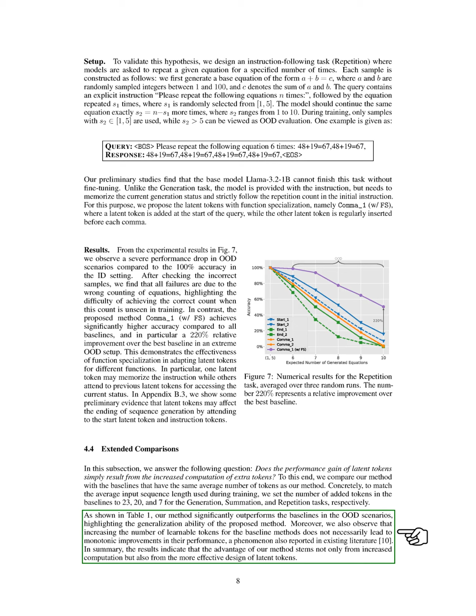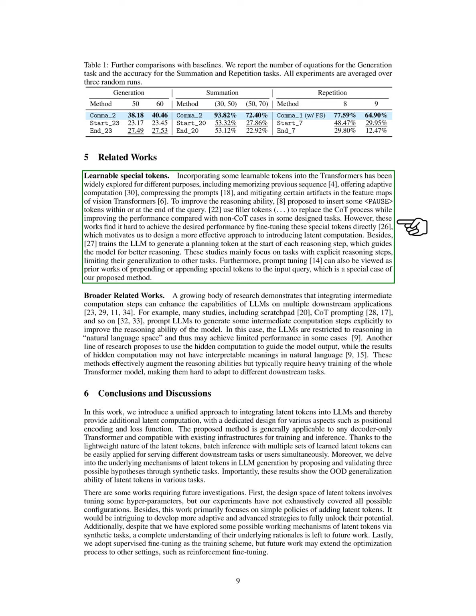Section: Related Works. In this section, we discuss related works on learnable special tokens. We have seen that adding learnable tokens to transformers has been explored for various reasons, such as remembering previous sequences, enabling adaptive computation, compressing data, and reducing artifacts in vision transformers. To enhance reasoning skills, some researchers have suggested inserting pause tokens within or at the end of queries. Others have used filler tokens, referred to as dots, to replace the chain of thought process, showing improved performance in specific tasks compared to cases without this approach.